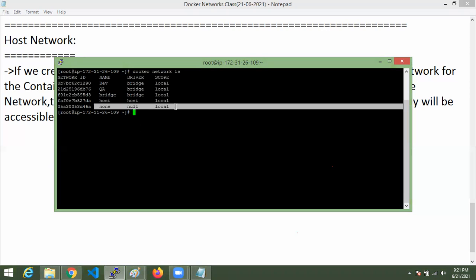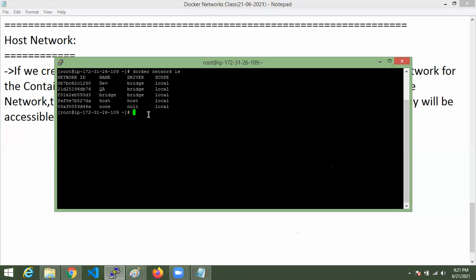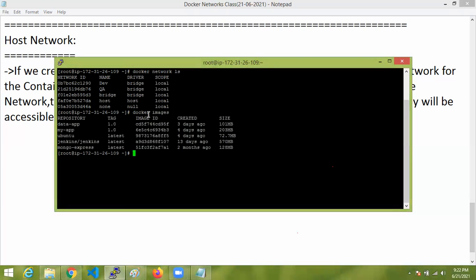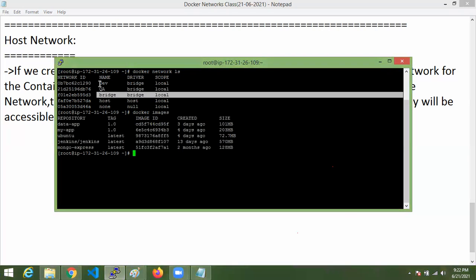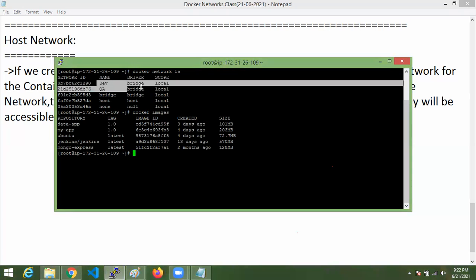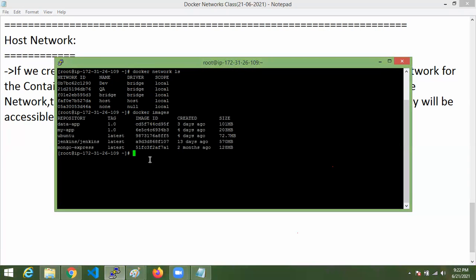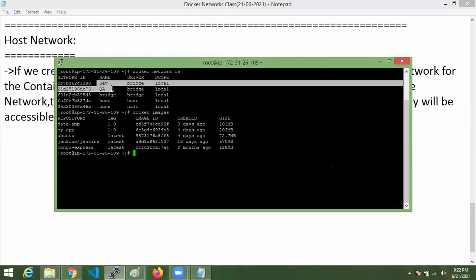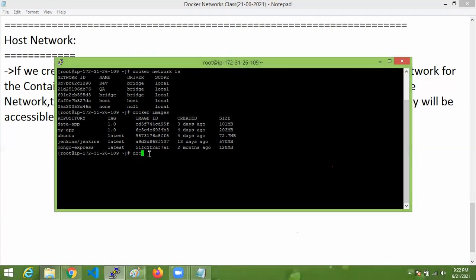Now if you want to create Docker containers, again I'm going to show you. By default, if you create any container, it goes to your default network, bridge. If you want to create it in a specific network, you use --net and that network name. Yesterday I already showed how to create a container under a specific network. First, Docker